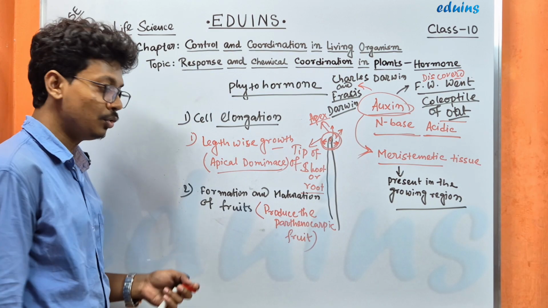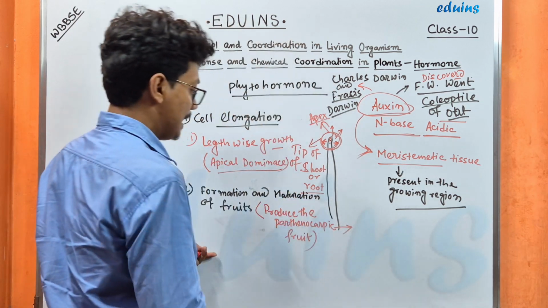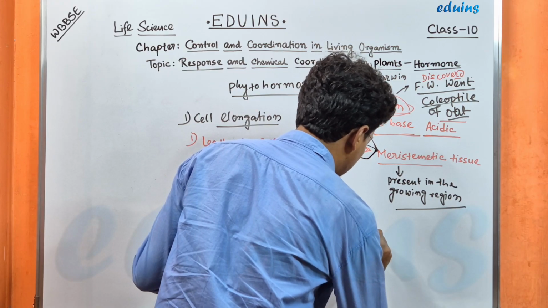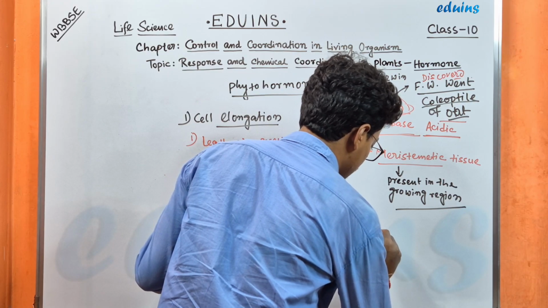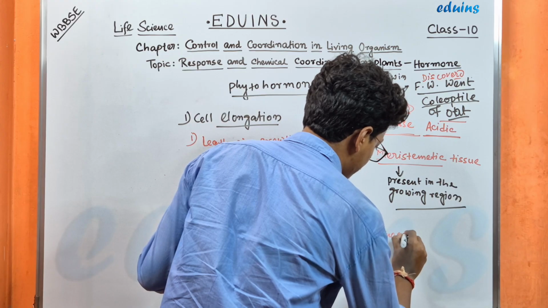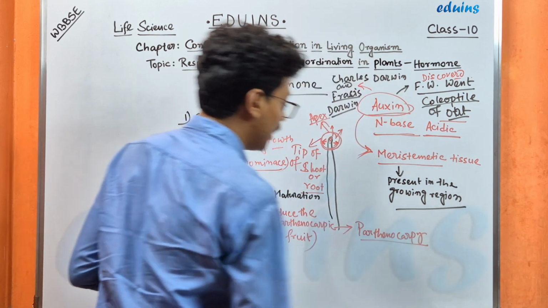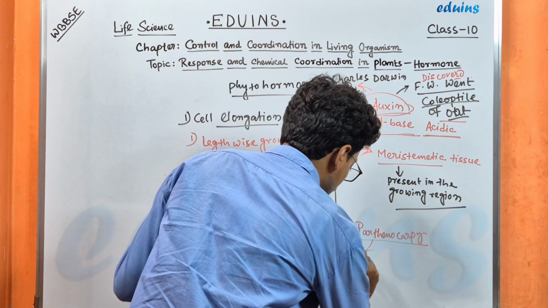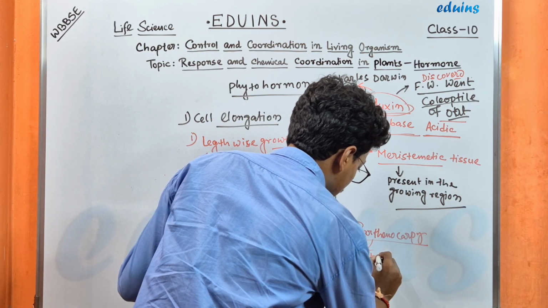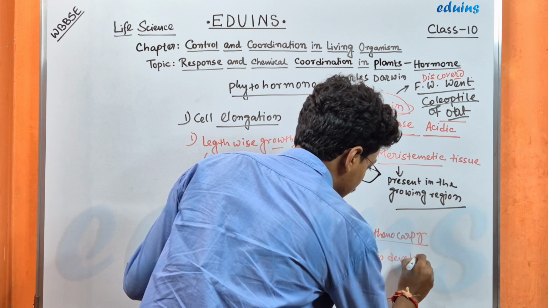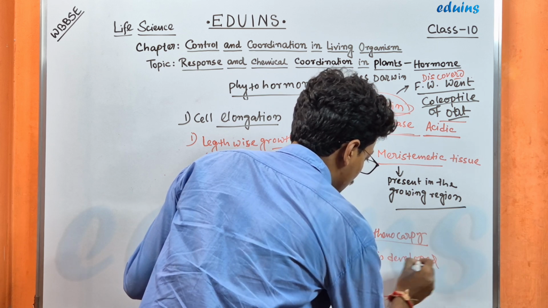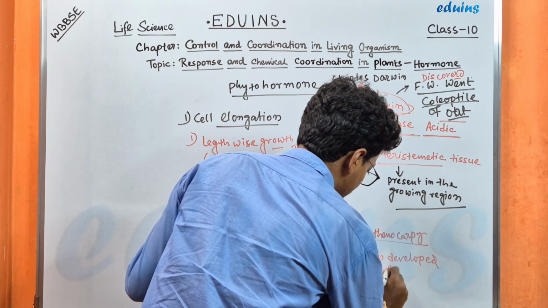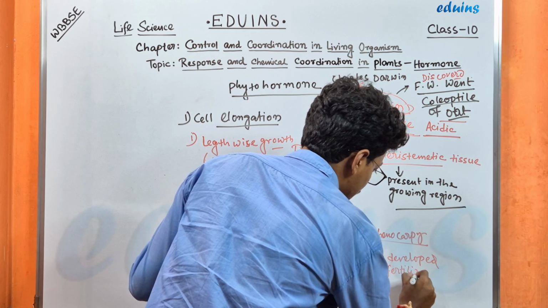What is parthenocarpic fruit? Parthenocarpic fruit is fruit derived from the parthenocarpy process. What is parthenocarpy? Fruit is developed without fertilization.